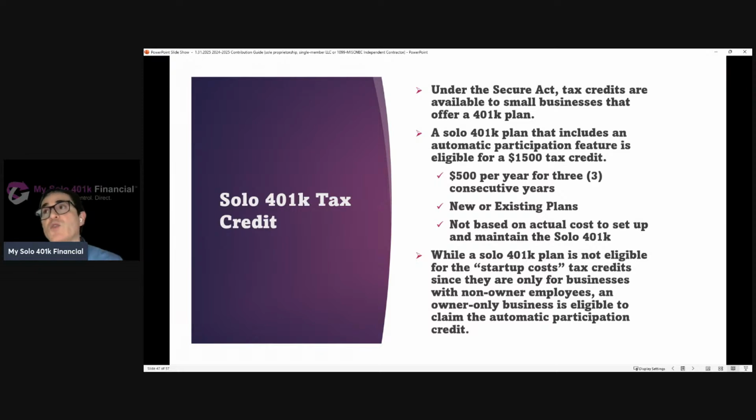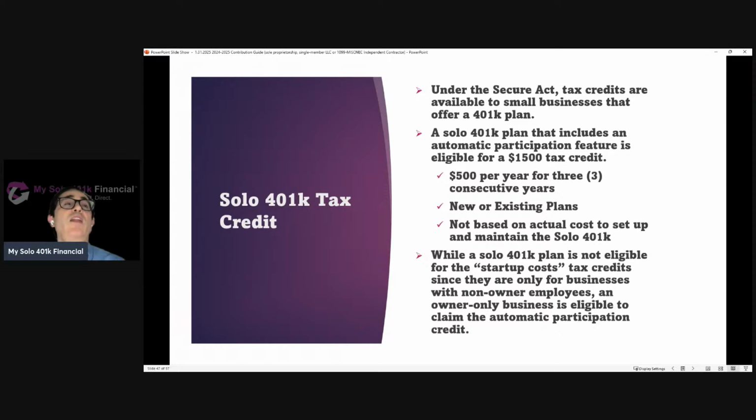So one of those tax credits is the startup cost credit. That is not available to a solo 401k because one of the prerequisites to be eligible for the startup cost credit is having non-owner employees. And of course, a solo 401k plan is for an owner-only business. So it's not going to have non-owner, non-spouse employees participating in the solo 401k. Therefore, a solo 401k plan is not eligible for the startup cost credit.